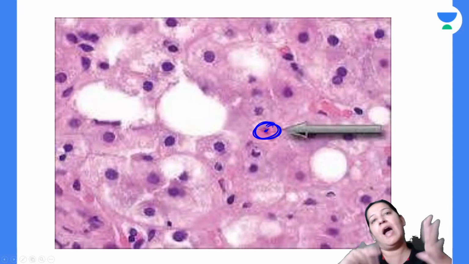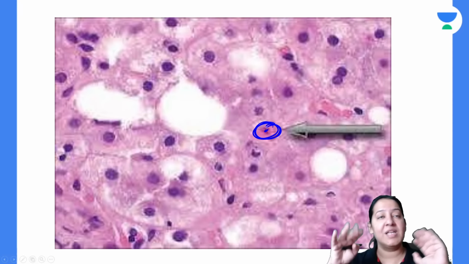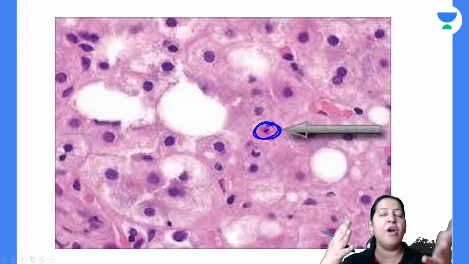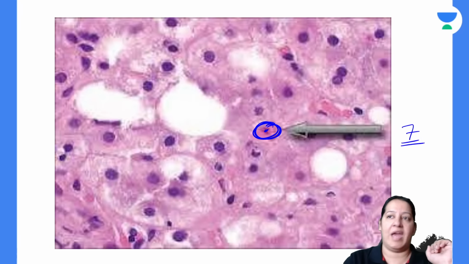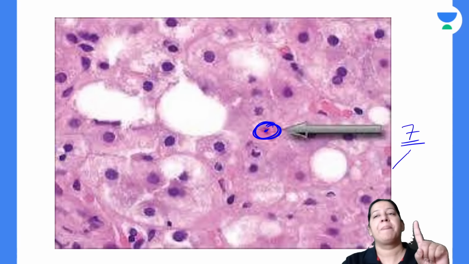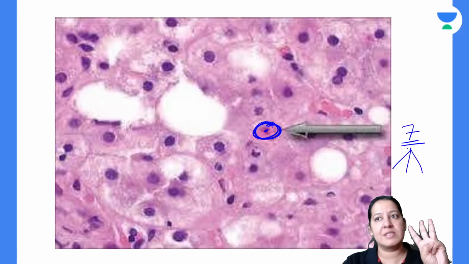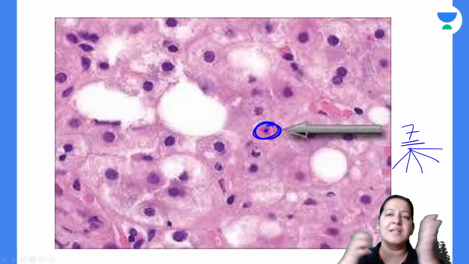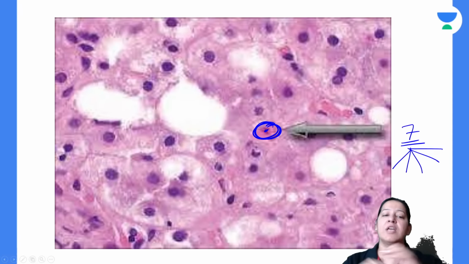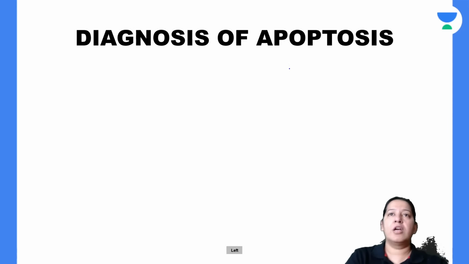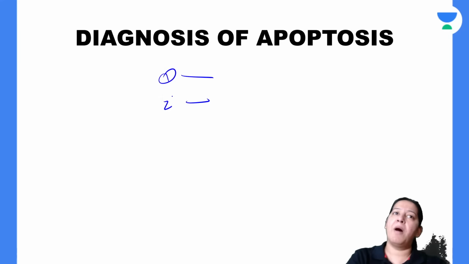Still, if I'm confused, is there any other way of diagnosing apoptosis apart from morphology? The 7 features of morphology are cell shrinkage, eosinophilia, pyknosis, karyorrhexis, bleb formation. These are the 7 features I know. But apart from it, is there any other way of diagnosing apoptosis? There are 2 ways of diagnosing apoptosis apart from morphology.